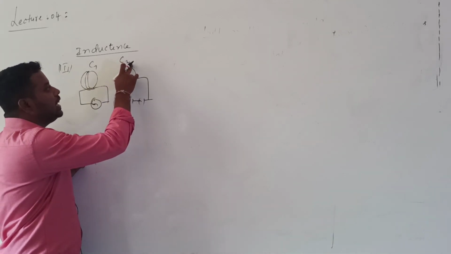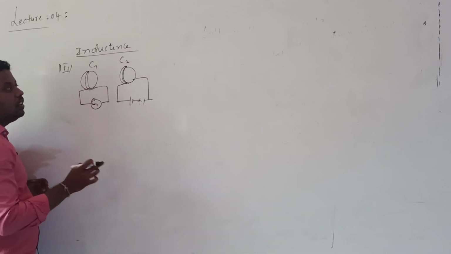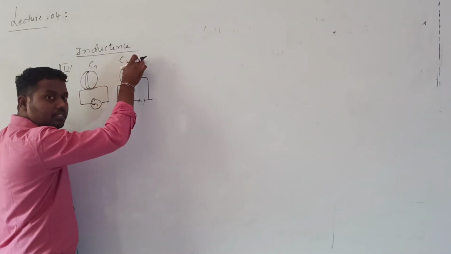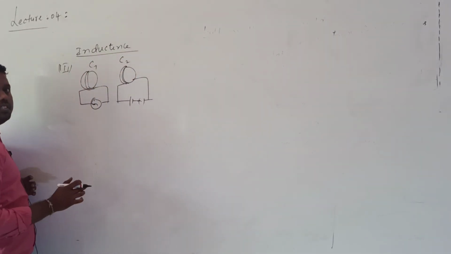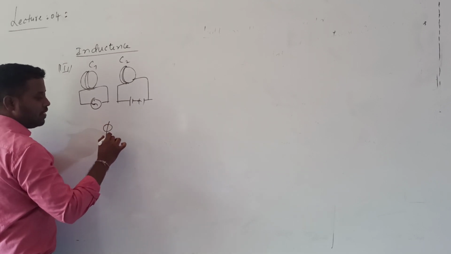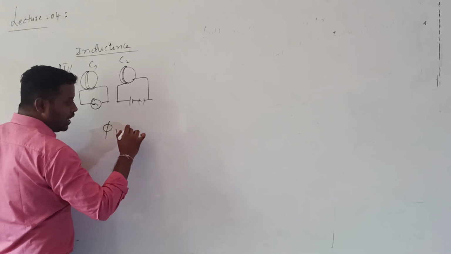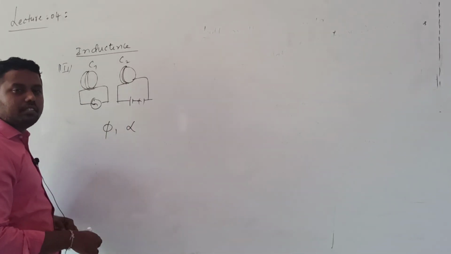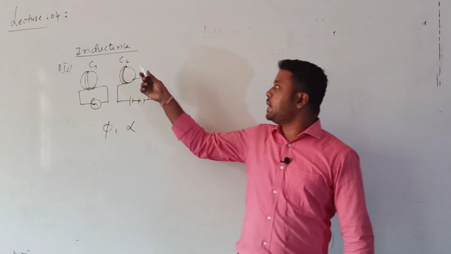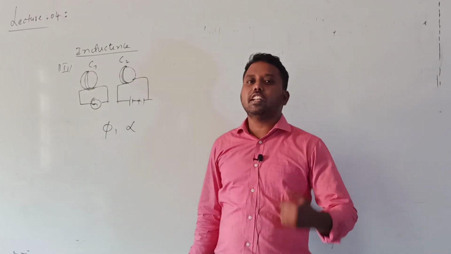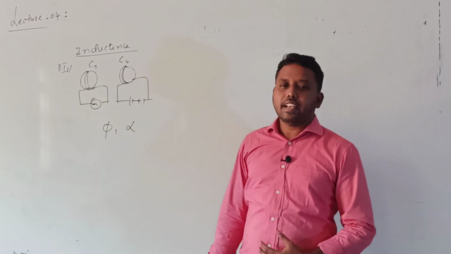When there is a change in current, the magnetic field linked with C2 is coupled with C1. So whenever current in C2 changes, the magnetic flux linked with C2, and hence linked with C1, also changes. Now the flux linked with C1, can I call Phi1? The flux linked with the first coil is directly proportional to what factors? If more current is passing in C2, the flux linked with C1 is more. When less current is passing through C2, the flux linked with C1 is less.